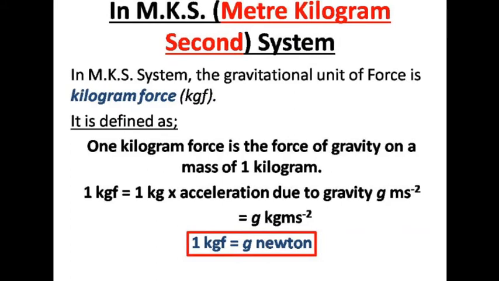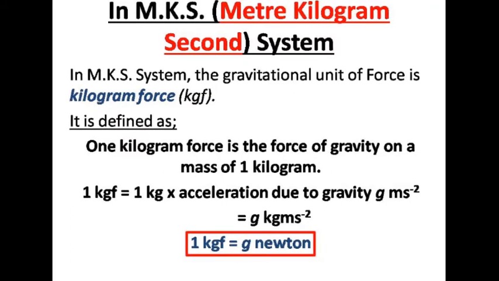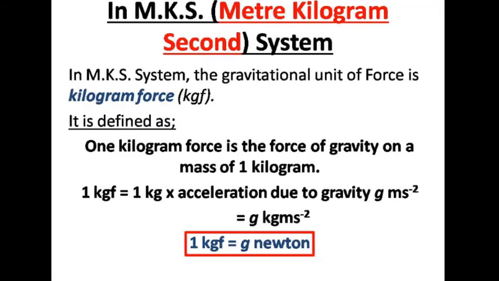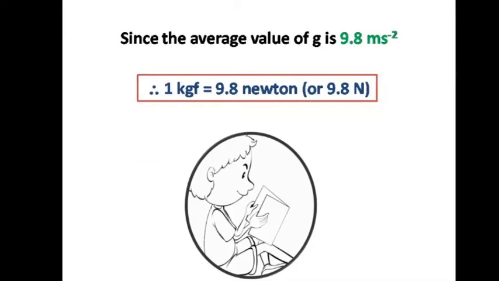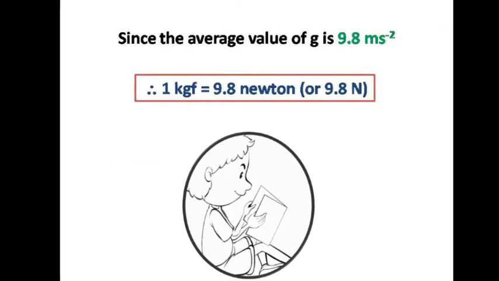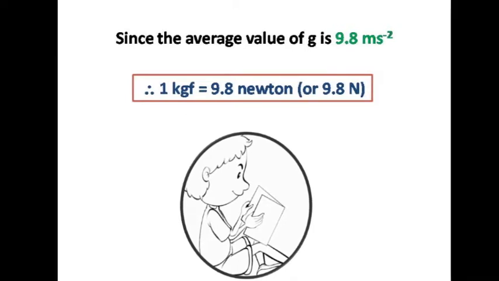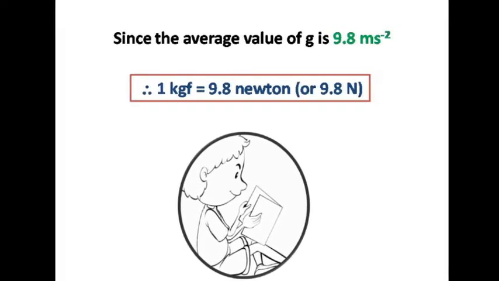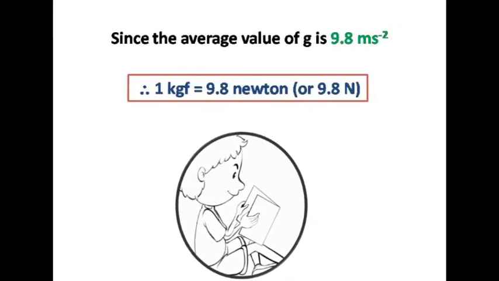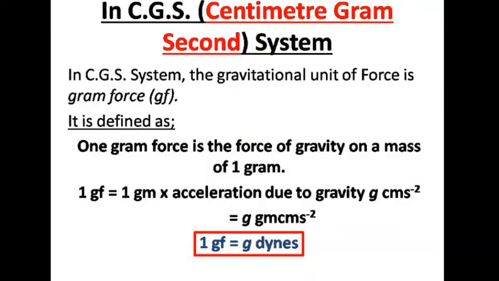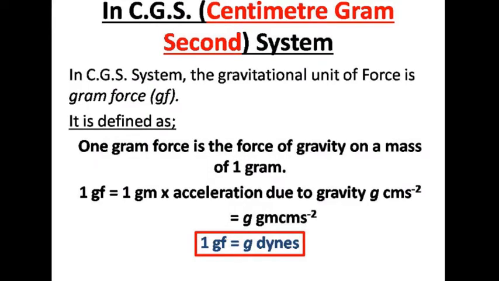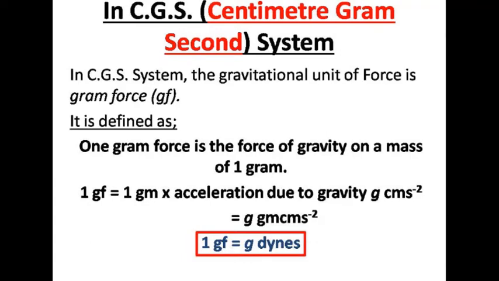Since we know that kg meter per second square is equal to Newton, hence it is g Newton. Since the average value of small g is 9.8 meter per second square, therefore 1 kgf will be equal to 9.8 Newton.